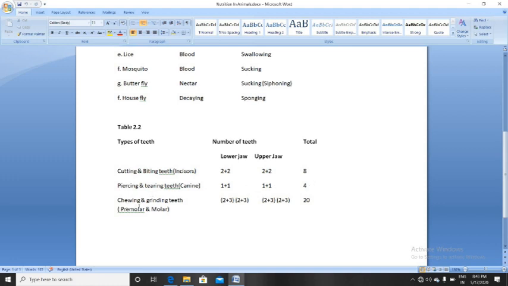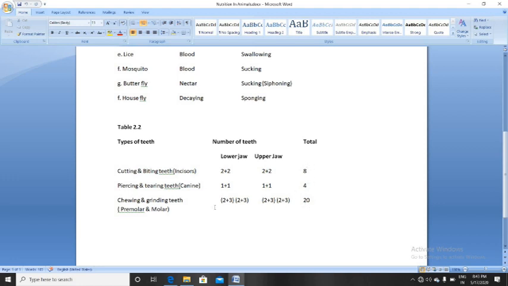Now the third type of teeth is called chewing and grinding teeth. These are the teeth which help in chewing and grinding, and these are of two types, premolar and molar. In one set there are 2 premolars and 3 molars. So in the lower jaw it is a total of 10 and in the upper jaw a total of 10. So all over it is 20. So premolar and molar count 20, and this complete set is of 32 teeth.